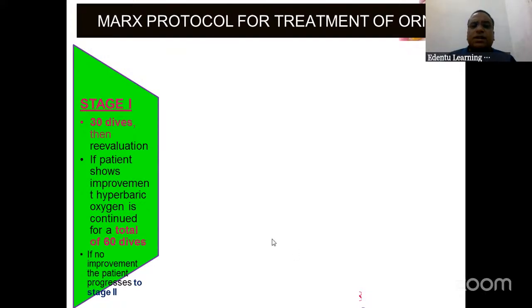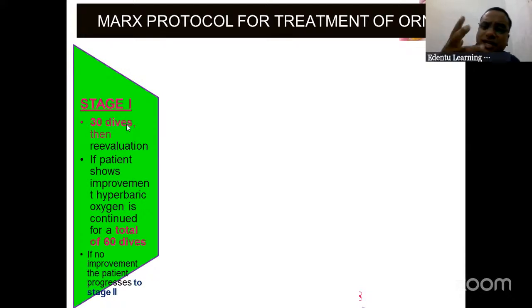So the initial level is called stage 1. Now, whenever we go to a marriage, generally in marriage functions, what is there initially? The welcome drink. So here also, in every stage, the welcome drink is 30 dives. And then in each stage, a maximum of 60 dives can be given. This is the rule. In each stage, the welcome drink is 30 and maximum up to 60. So another 30 more you can give after that. 30 plus 30, 60. That's all. So stage 1, welcome, 30 dives are given.